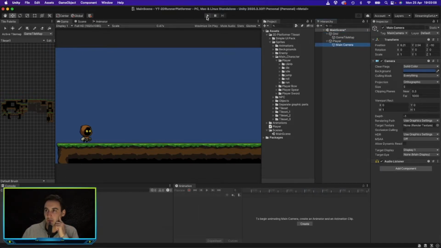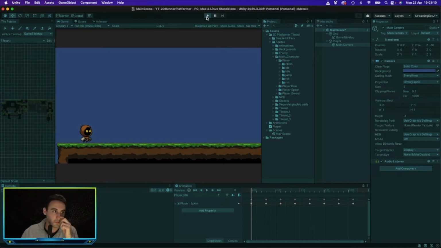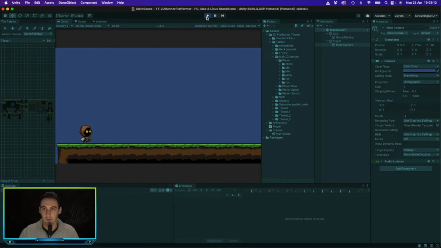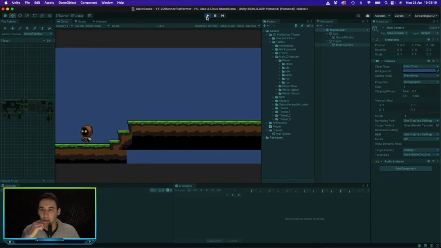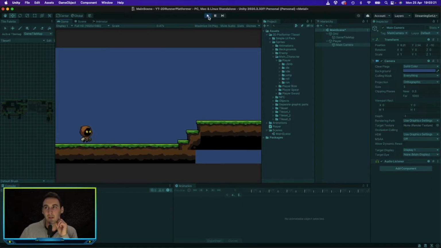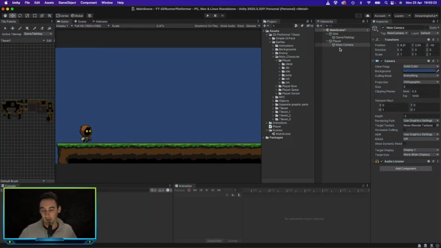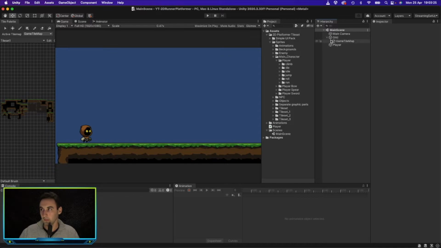So now the camera will move with the player, but it's going to be the exact movement of the player. As you can see, it doesn't really look real. So we're not going to do this. We're going to program it to make it look a lot better. It just makes the game feel like it plays a lot better.